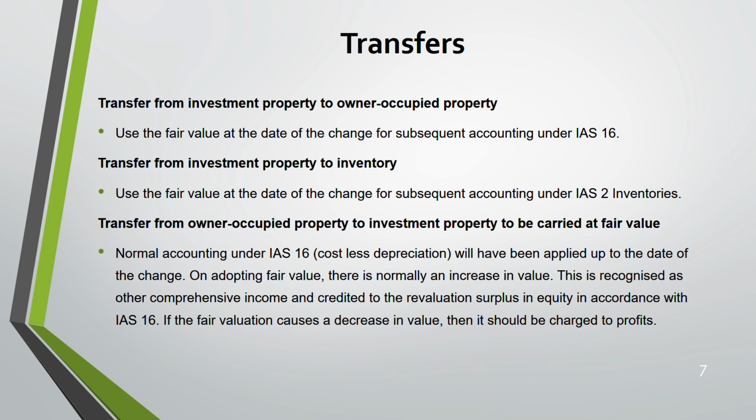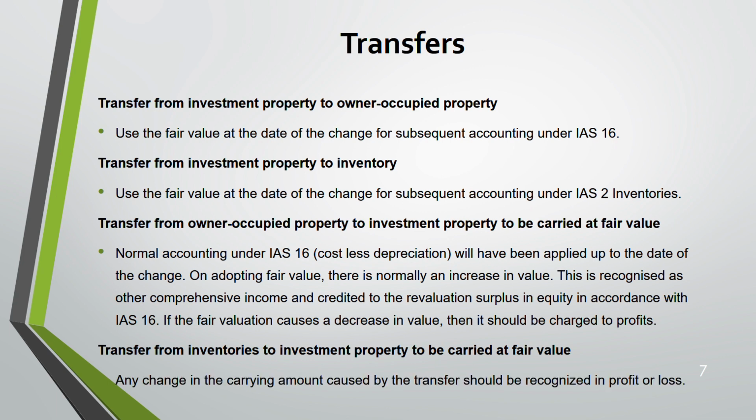Understand this. You will understand this better when we are doing a question. For a transfer from inventory to investment property, any change in the carrying amount caused by the transfer will be recognized in profit and loss. So in short, everything goes in profit and loss, any revaluation gain or loss. Nothing is dealt in other comprehensive income.